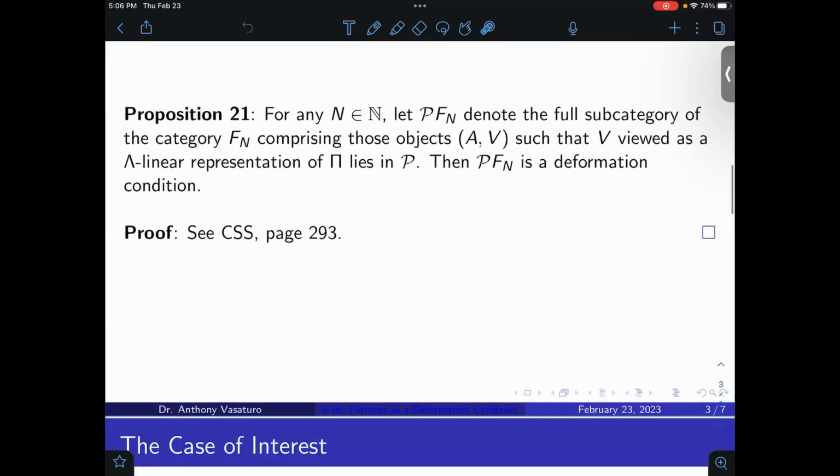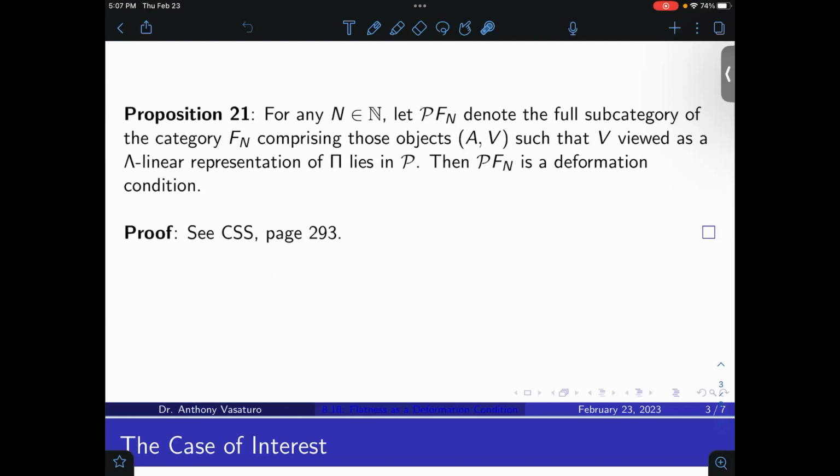Proposition 21: for any natural number n, let 𝒫F_n denote the full subcategory of the category F_n. What was F_n again? It was pairs (V, A), where V was a rank n A-module equipped with a Λ-linear continuous π action, where π is some profinite group. So we're going to look at a full subcategory 𝒫F_n comprising those objects (A, V) such that V, when viewed as a Λ-linear representation of π, actually lies in 𝒫. Then 𝒫F_n is a deformation condition. Okay, so you can see CSS page 293 for this.